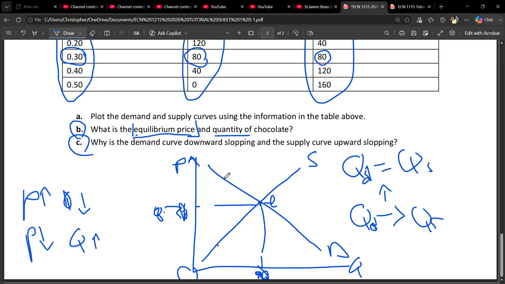That's the reason the demand curve is downward sloping, while the supply curve is upward sloping because it has a direct relationship, you can say a positive relationship. When price goes high, the quantity supplied will go high. When price falls, the quantity supplied will go down. Why is that? When producers see that the market price is now high, they will make sure that they produce more units of a good, so that they make profits.